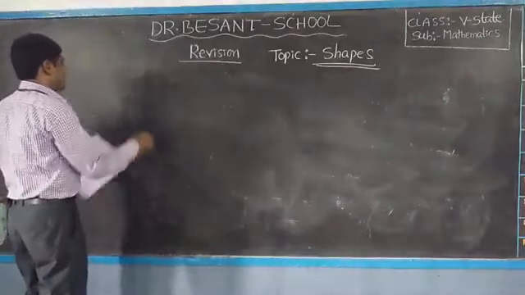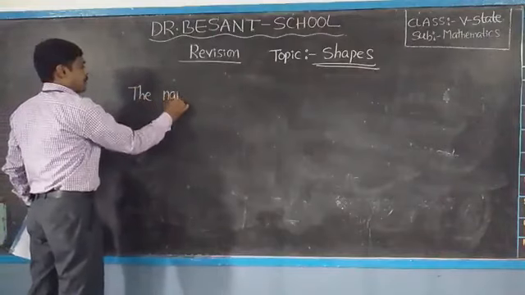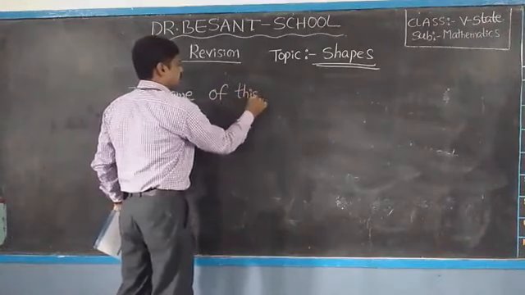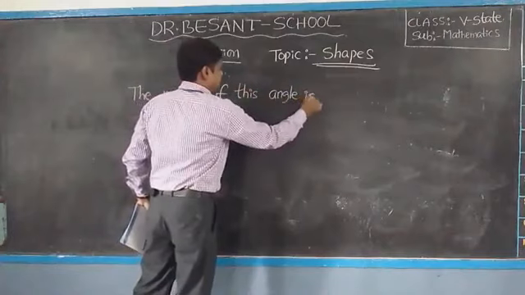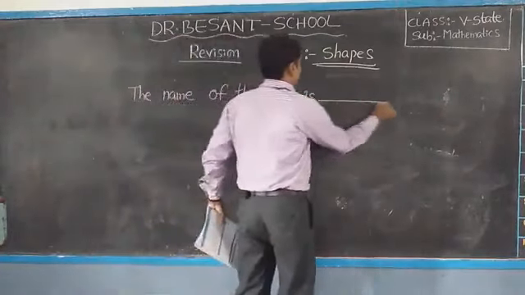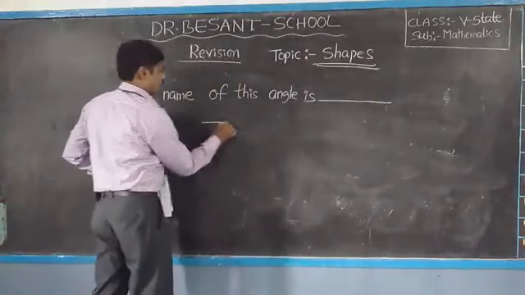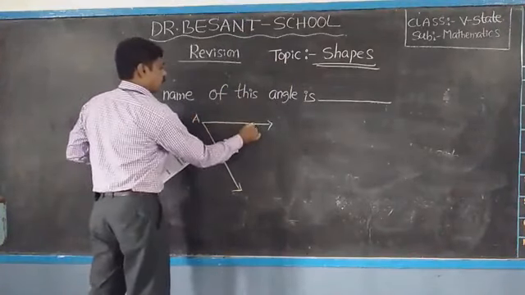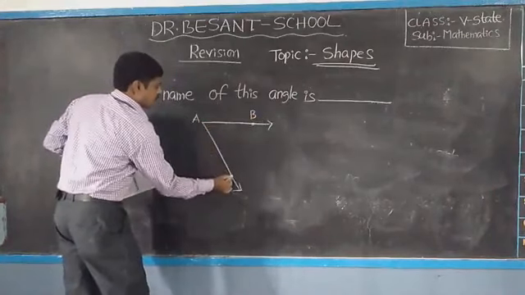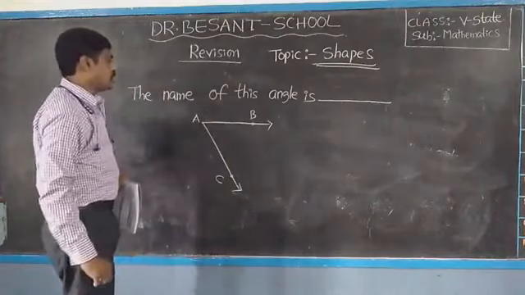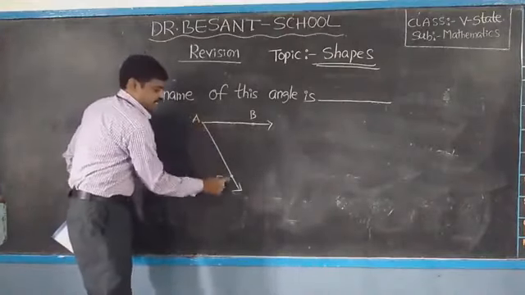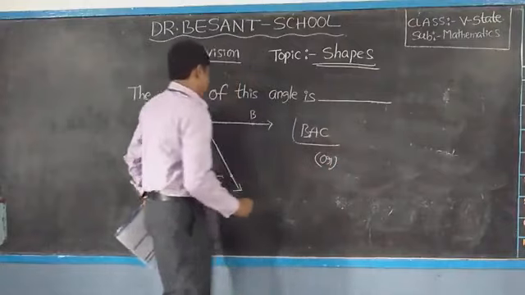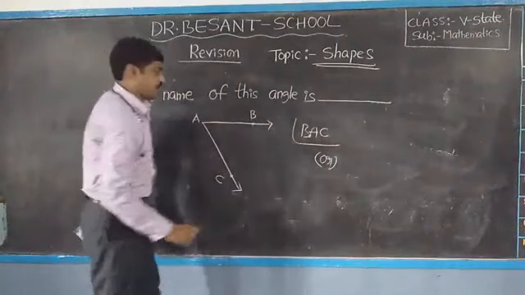The name of this angle is dash. See, so you have to write angle BAC, correct one, or angle CAB also correct one.